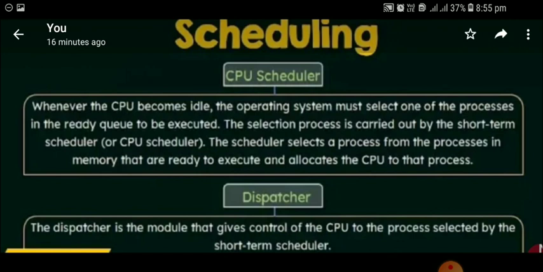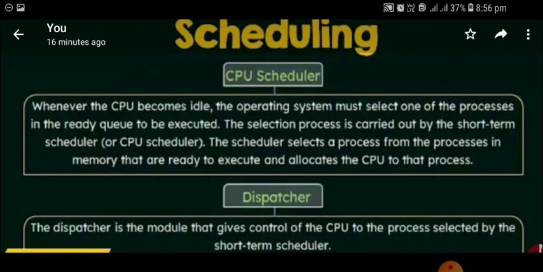So now the process is moved to the waiting state. The process is moved to the IO state because IO is nothing but input output. So I have to give input by using the keyboard, username and password. So now this process is moved to the waiting state. Behind that the CPU is idle. Now the CPU is not running. Now the CPU is idle because the process moved to the IO state for getting input from the user.